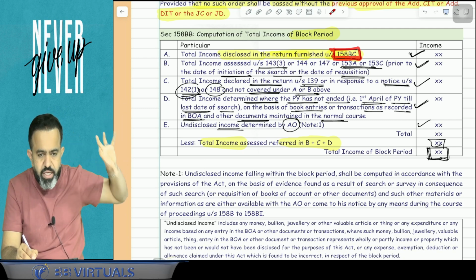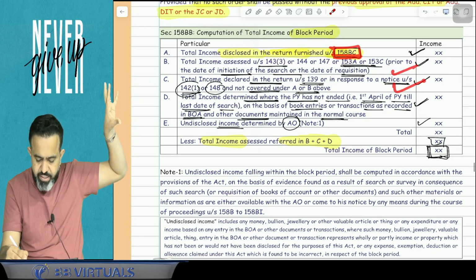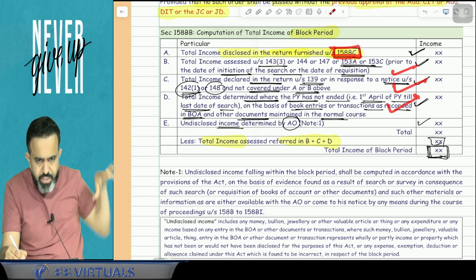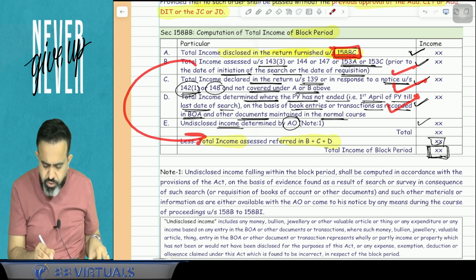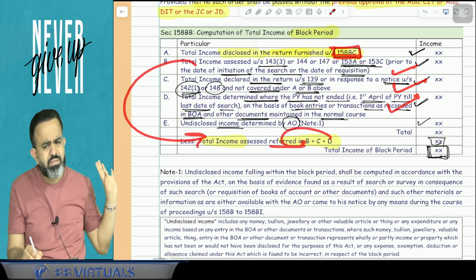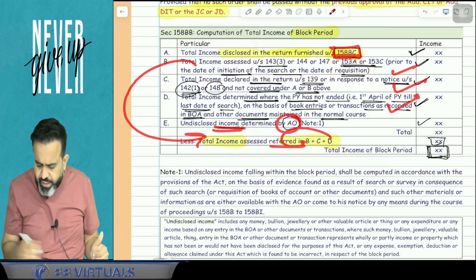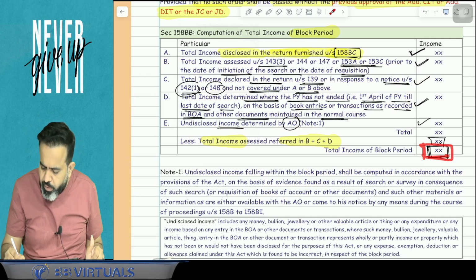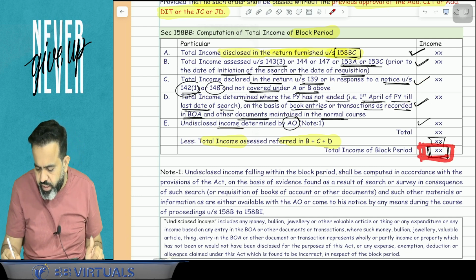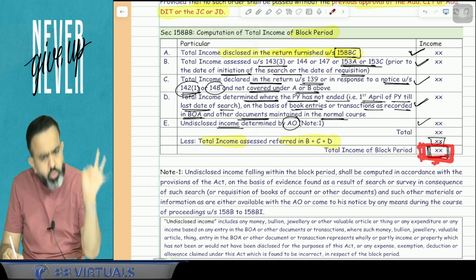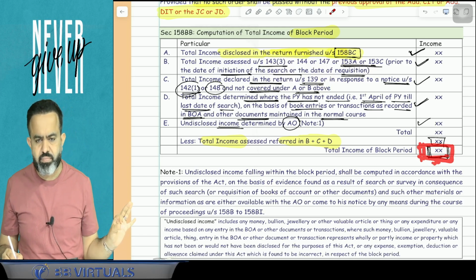Now after that, what was the income in the earlier assessment, the earlier return and the current year income? But this BCD will again be reduced because on this you have already paid the taxes. And here the undisclosed income determined by the AO will be added. So this will be your total income of the block period. This is going to be your total income of the block period, and on that total income, you have to pay the taxes. Now the next part.